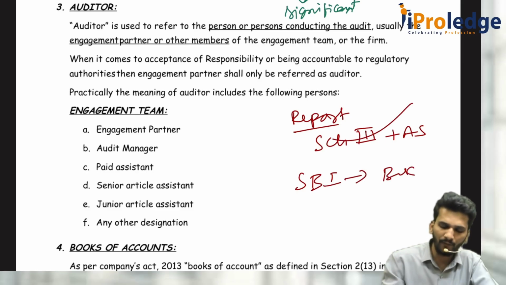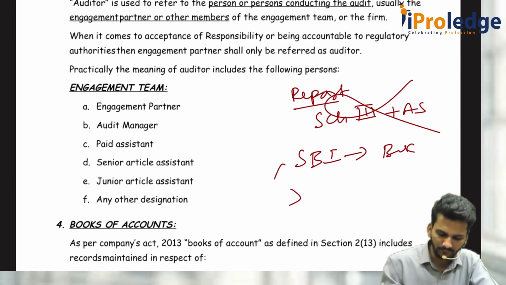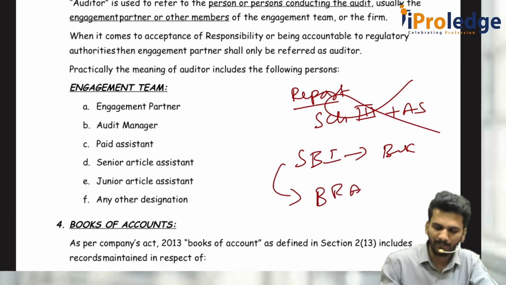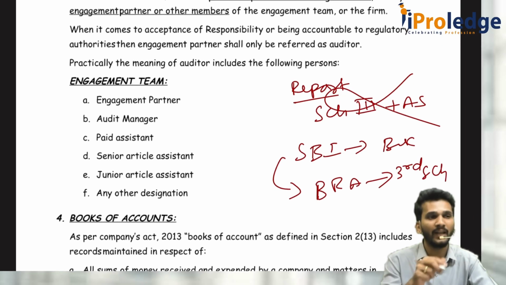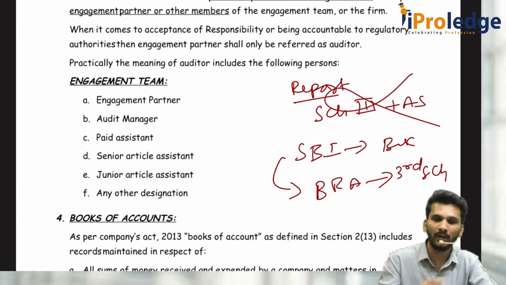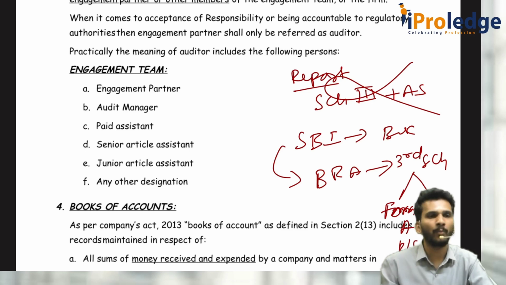then I can't follow this. I have to go with something else, which the Banking Regulation Act has prescribed. That is the Third Schedule of the Banking Regulation Act. There are two forms: Form A, which is for the balance sheet format, and Form B, which is for the P&L format. How do you have to prepare? It is not like the Schedule 3 format, it is the Third Schedule.